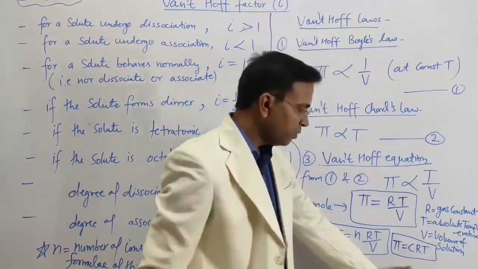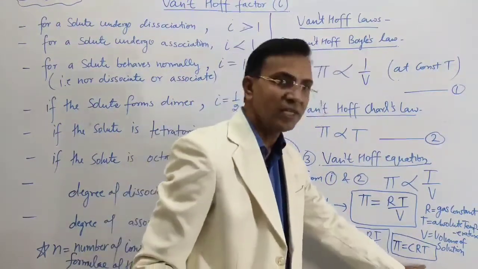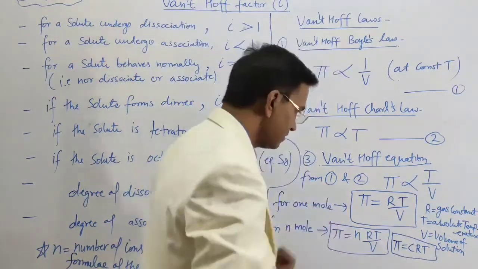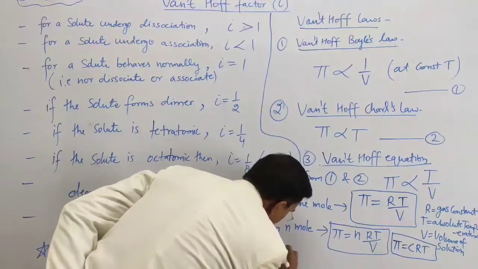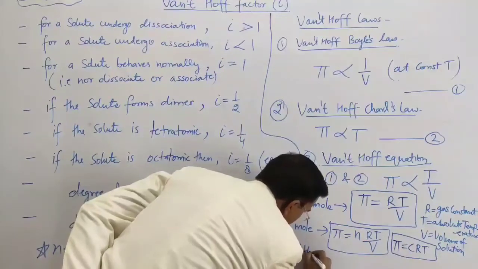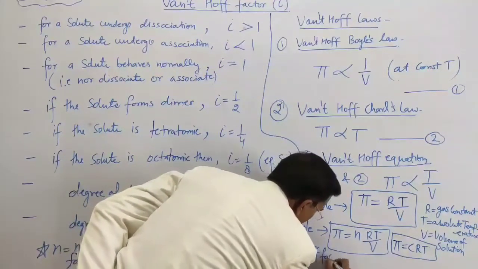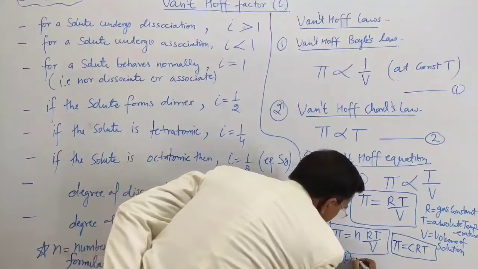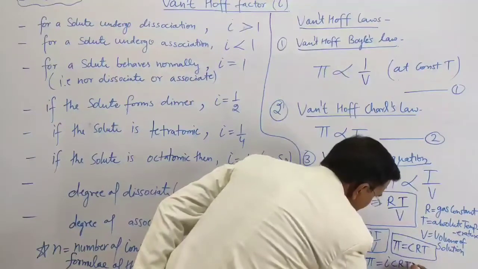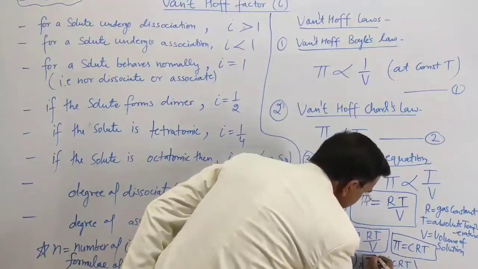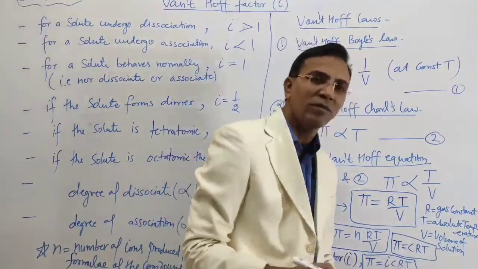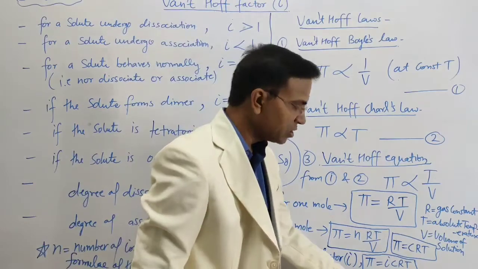This is how the osmotic pressure formula CRT comes, and with the van't Hoff factor i, pi is equal to iCRT. So this is how the osmotic pressure formula pi is equal to iCRT comes.